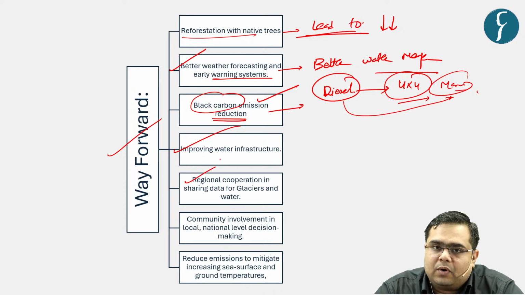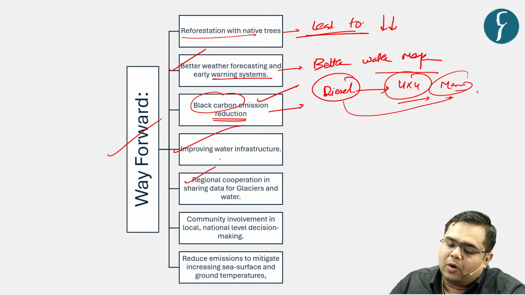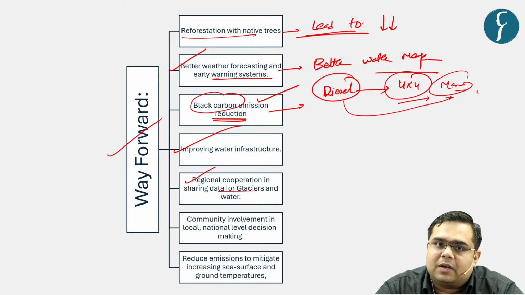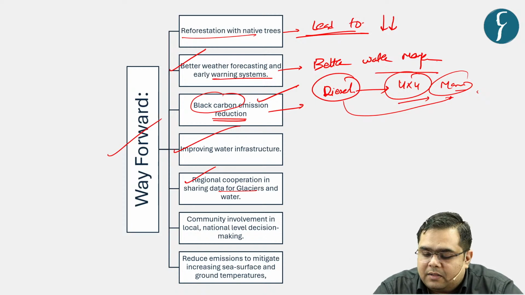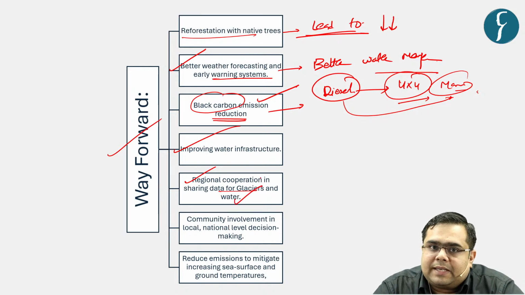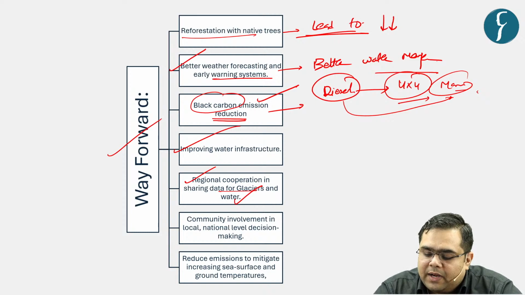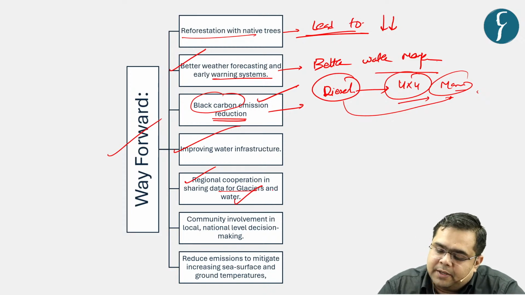Then there is a need for regional cooperation in sharing data on glaciers. For example, there can be transboundary glaciers as well, and their rivers are also transboundary. For example, China does not share the data with respect to either glaciers or the river water of Brahmaputra. So we need to sign treaties and agreements in the context of these phenomena for better water management.